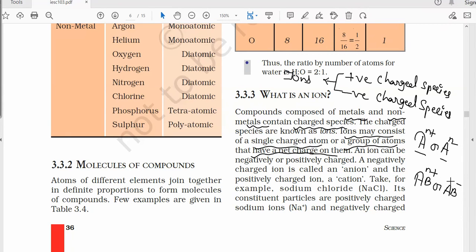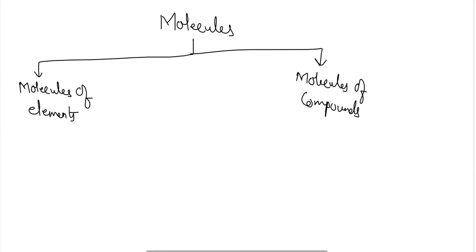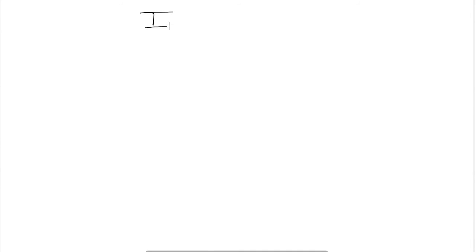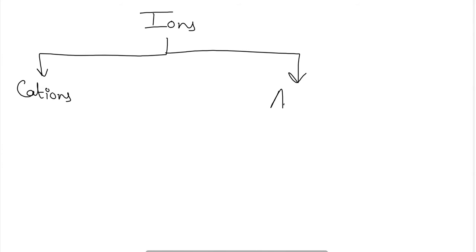Okay, so according to this, we can classify the ions into two, that is the monoatomic ions and polyatomic ions. If we are going to classify the ions here, we can classify them on different bases. The first basis is their charges. On the basis of charges, the ions are classified as cations and anions. Cations means positively charged ions, and anions means negatively charged ions.